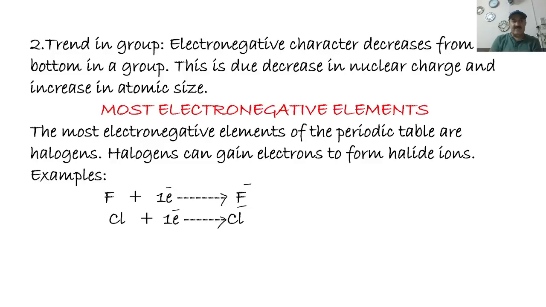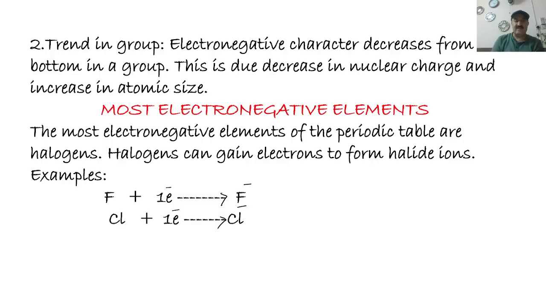Trends in the group, right? Electronegative character decreases from top to bottom in a group because the atomic size increases down the group. So the distance between the nucleus and the outermost shell electrons, which are called valence electrons, increases. Down the group, it is harder for atoms to gain electrons. That's why electronegativity decreases down the group. This is due to decrease in nuclear charge and increase in atomic size.